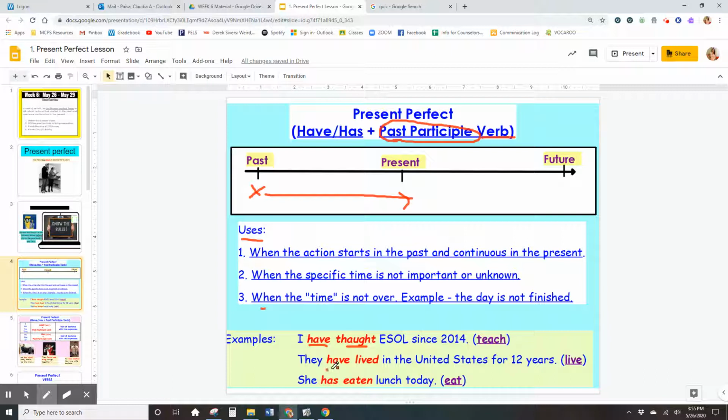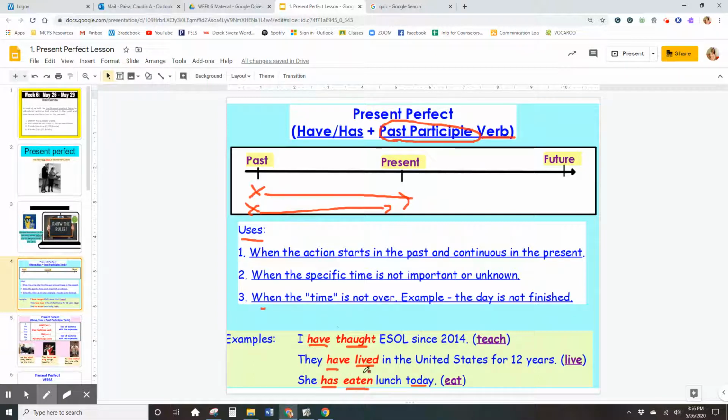They have lived in the United States for 12 years. So the action started in the past and continues to the present. Maybe they continue to live in the United States. So that's what we use, the have lived, the present perfect. And the last one is she has eaten lunch today. Because today is not finished, we again use the present perfect. So you have right here, have taught, have lived, has eaten. Ha enseñado, han vivido, ha comido.